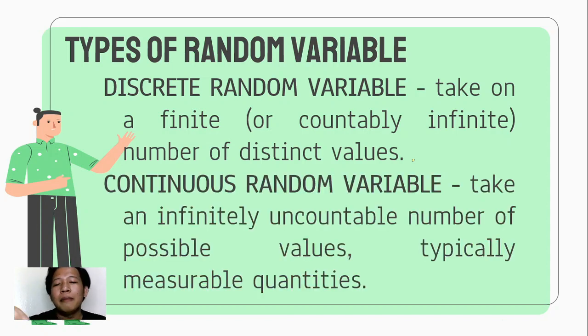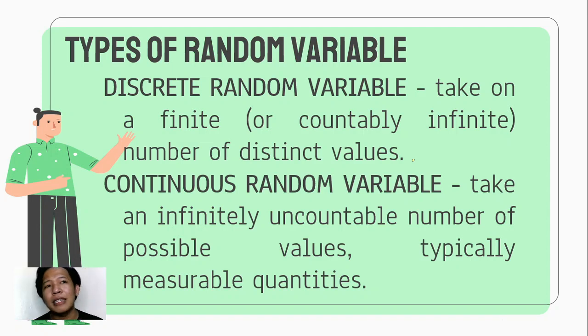Another one is the continuous random variable. A continuous random variable takes an infinitely uncountable number of possible values, typically those which are measurable quantities. Just like the typical variable that we have, if you still remember the definition of quantitative variable, we actually have two: discrete and continuous.